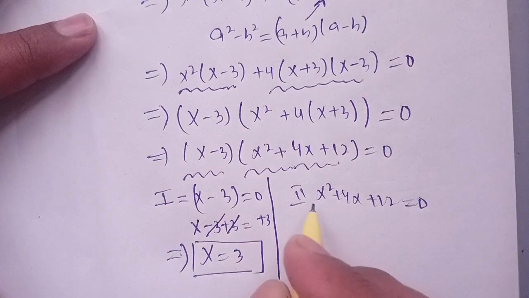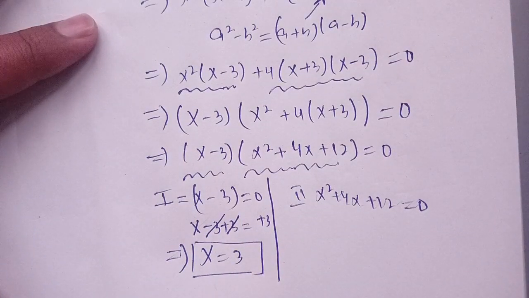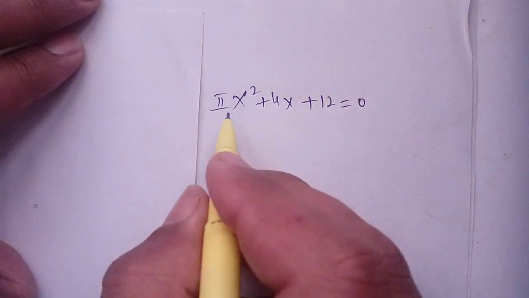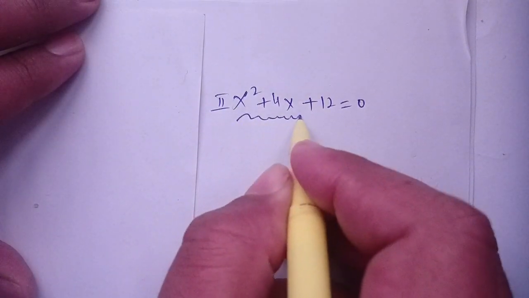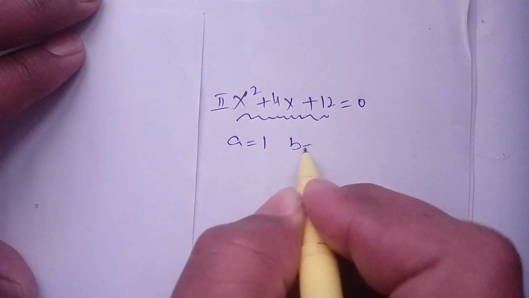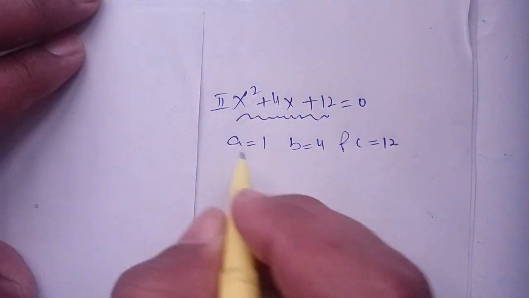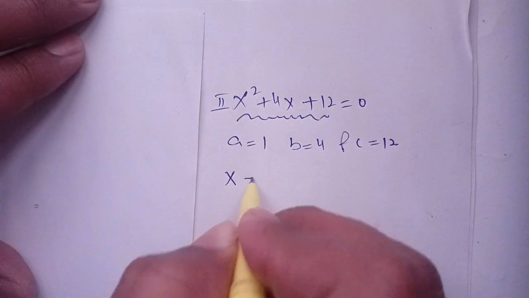Now for our second term, x square plus 4x plus 12 is equal to 0. This is our second term. It is a quadratic equation. Here a is equal to 1, b is equal to 4 and c is equal to 12. And when we find this x, we use the quadratic formula.